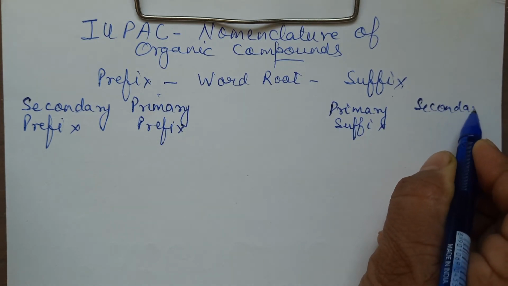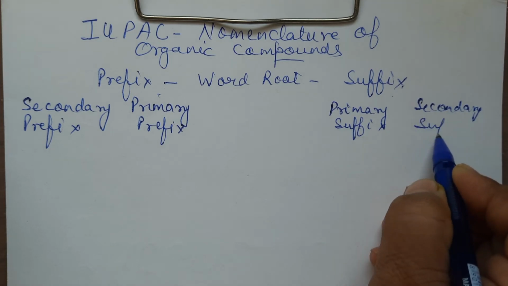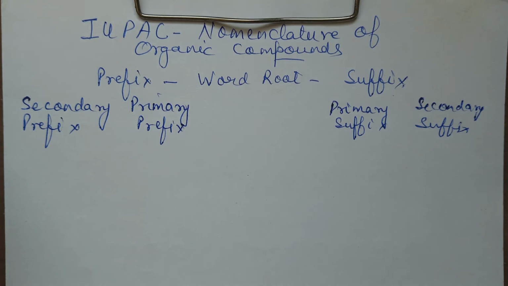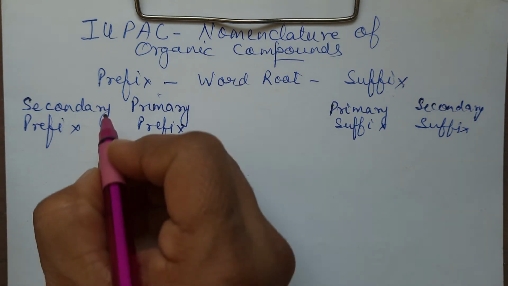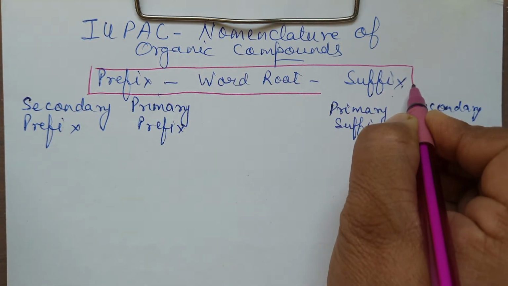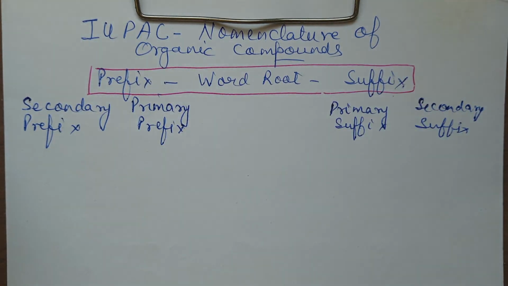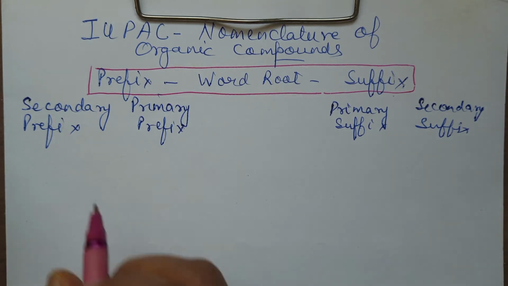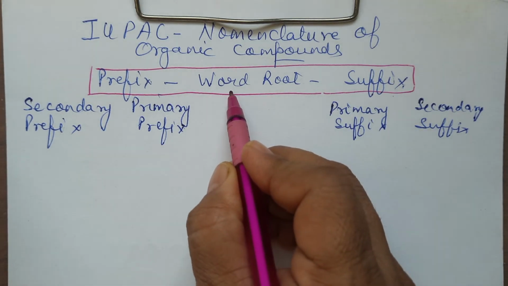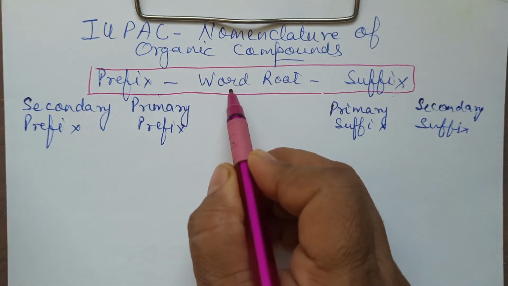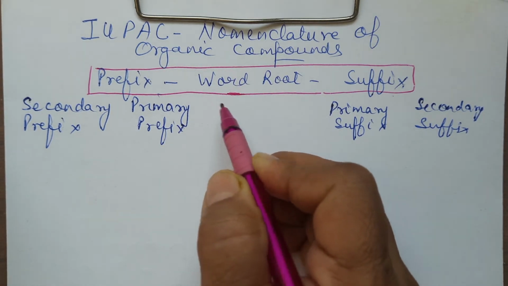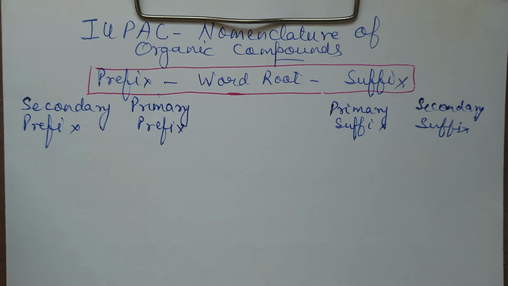You cannot change the order. This order has to be like this. You have to write down this order: prefix, word root. Now, in case this is there, you have to write. If this is not there, you may begin from here only. So that means this is definitely required. Word root is always there. Let me consider the examples, then further it will be clear.